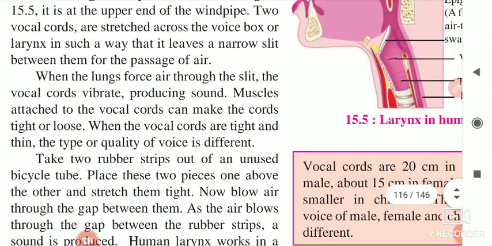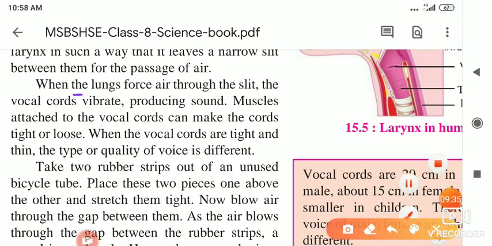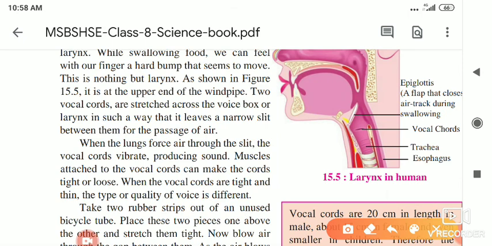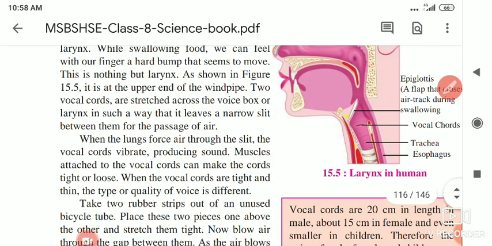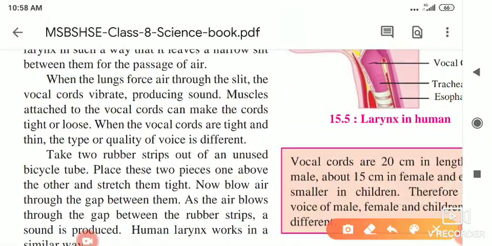The lungs force air through the slit. So our lungs force the air through this slit, and the vocal cords vibrate. Whenever we are speaking, our lungs push the air towards the vocal cords, and due to this the vibrations are produced, and vibration produces the sound.